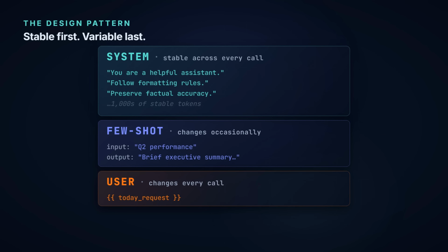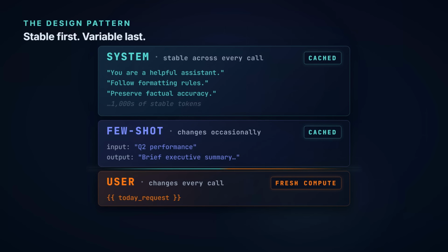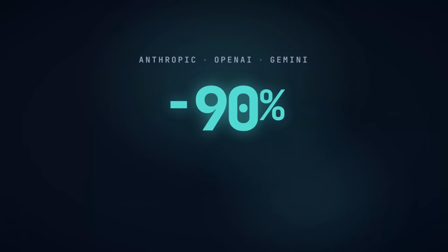And the user content goes last. It's the only part that changes per request, which means it's the only part the model actually has to compute from scratch. When you write a prompt this way, you're really shaping a path through that prefix tree. The longer the shared trunk, the less compute per request. Lower cost, faster time to first token, every call. Anthropic discounts cache tokens by 90%. OpenAI and Gemini offer similar discounts.